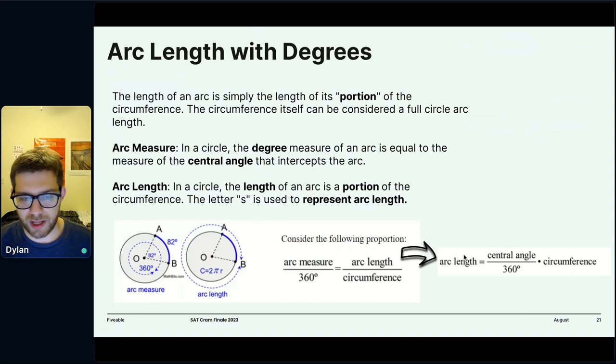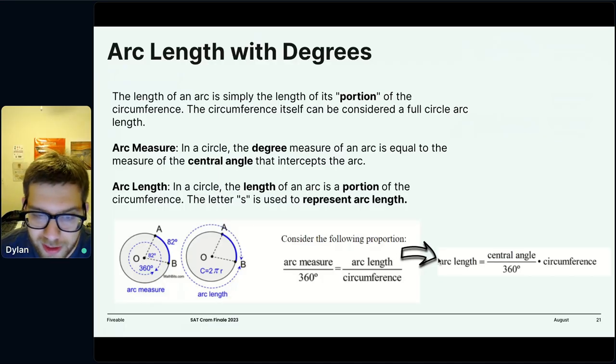From here, we can multiply through by circumference. Multiply through by circumference to get that the arc length is equal to the central angle over 360 times circumference.